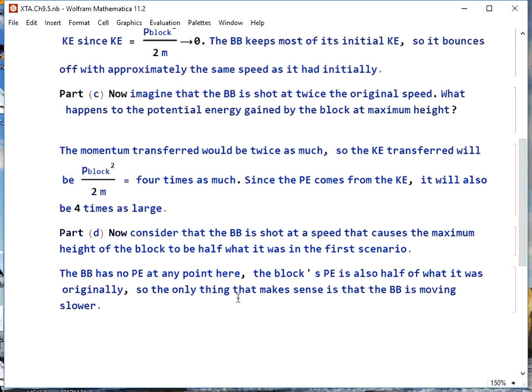Part D, now consider that the BB is shot at a speed that causes the maximum height of the block to be half of what it was in the first scenario. Remember that the BB has no potential energy anywhere. If the block's potential energy is half of what it was originally, what that has to mean is that the BB is moving slower than it was originally.